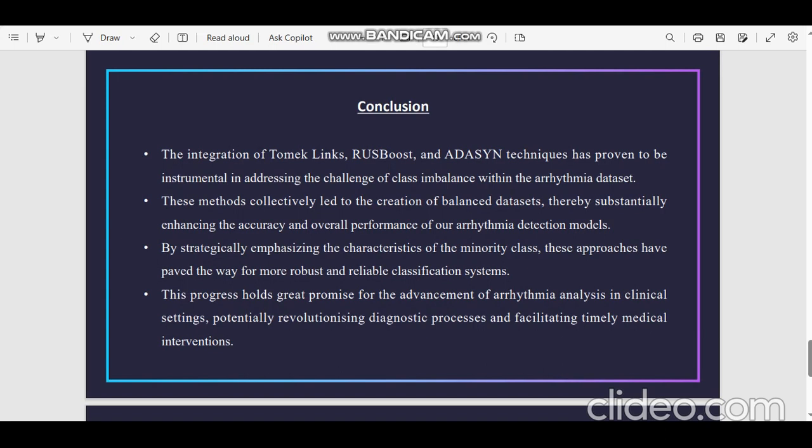By strategically emphasizing the characteristics of the minority class, these approaches have paved the way for more robust and reliable classification systems. This progress holds great promise for the advancement of arrhythmia analysis in clinical settings, potentially revolutionizing the diagnostic processes and facilitating timely medical interventions.